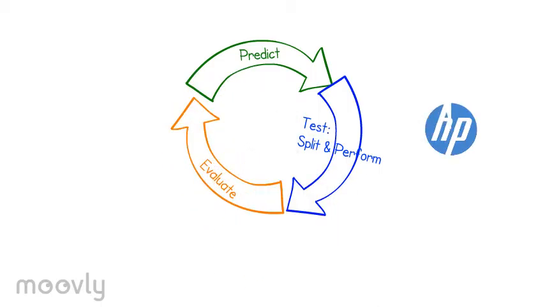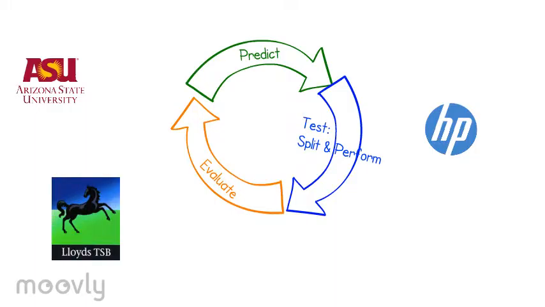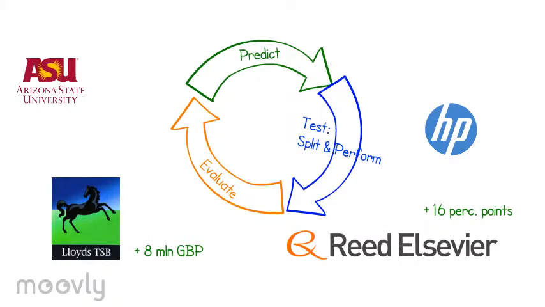Customer-oriented profiling detection has already been performed successfully in various companies, in for-profit and non-profit organizations. Lloyds, for example, increased annual profit by £8 million by improving the predictive modeling of customer defection. Reed Elsevier gained 16 percentage points in renewal rate for a magazine.